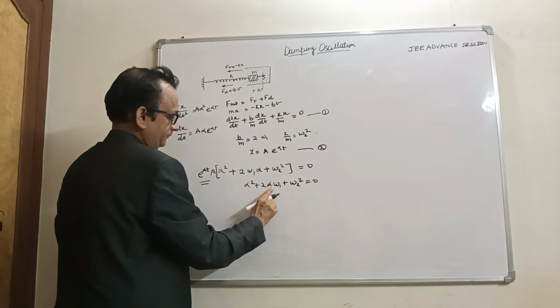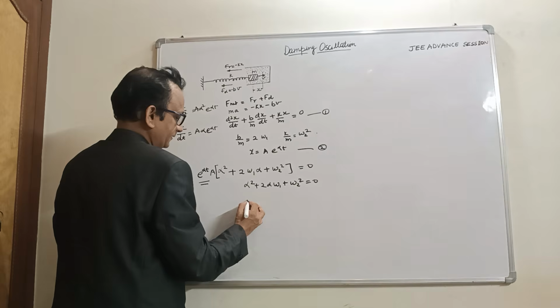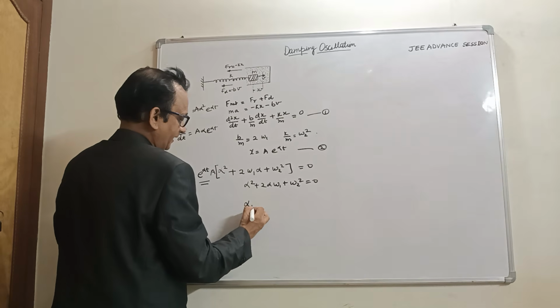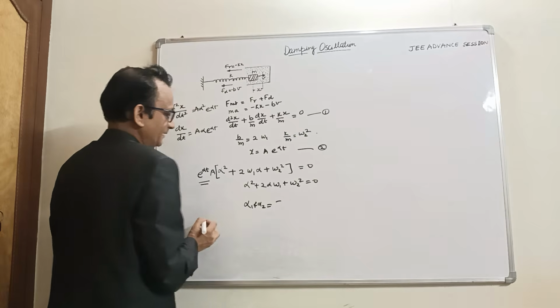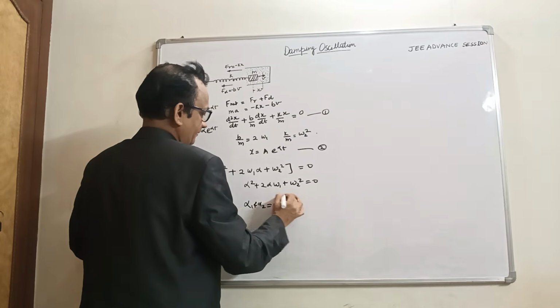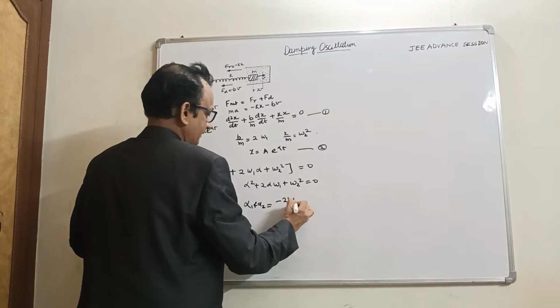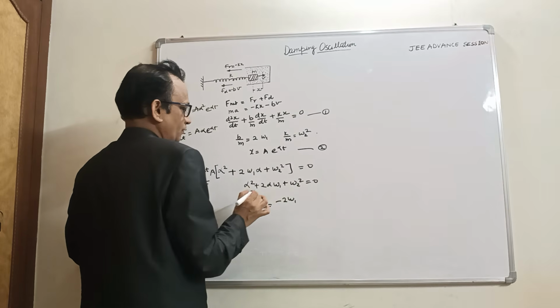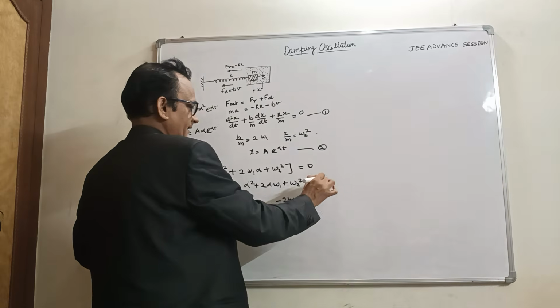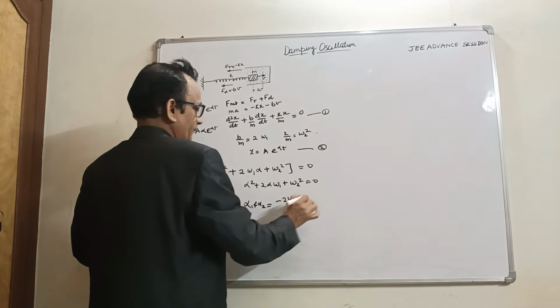So by the formula of Sridharacharya, alpha 1 and alpha 2 are two roots here. So b becomes 2 omega 1. This is a quadratic equation ax square plus bx plus c is equal to 0. Then the root would be minus b plus minus under root b square minus 4ac upon 2a.